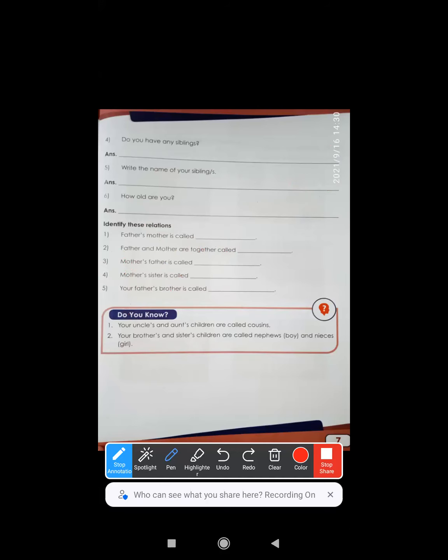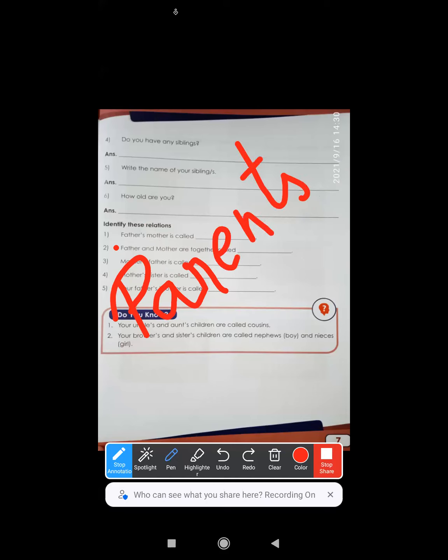Now let us see the next question. Father and mother. Father and mother are together called our parents. What are they called? Parents. Right or not? Okay. So what is the spelling? Parents. Your father and mother are your parents.